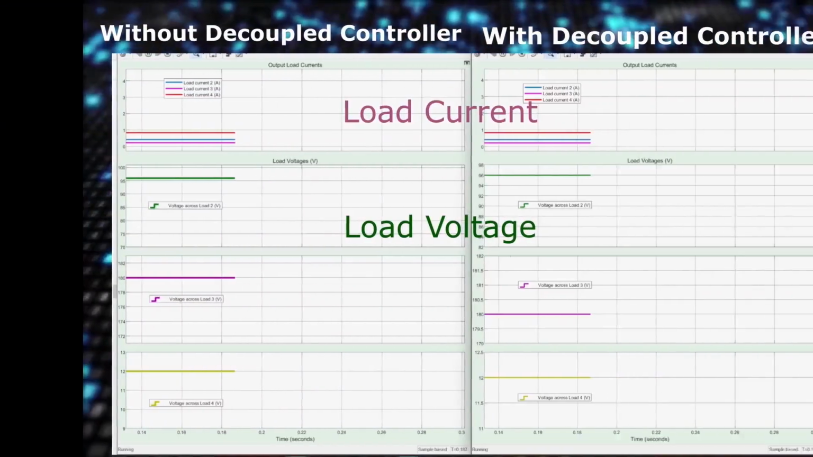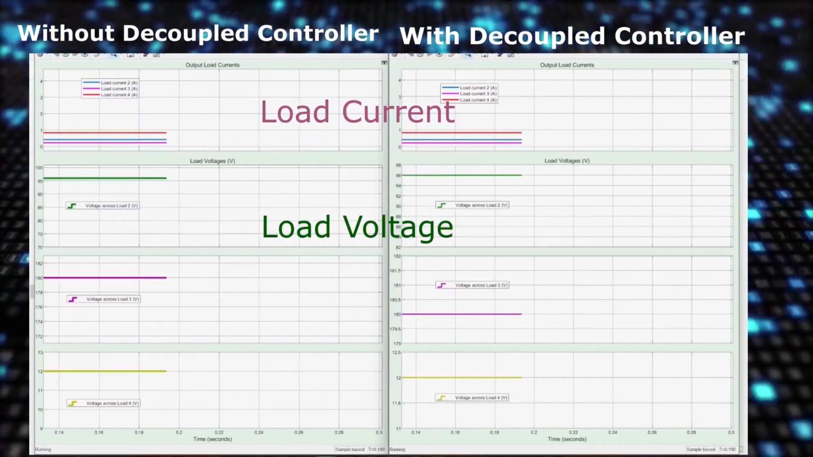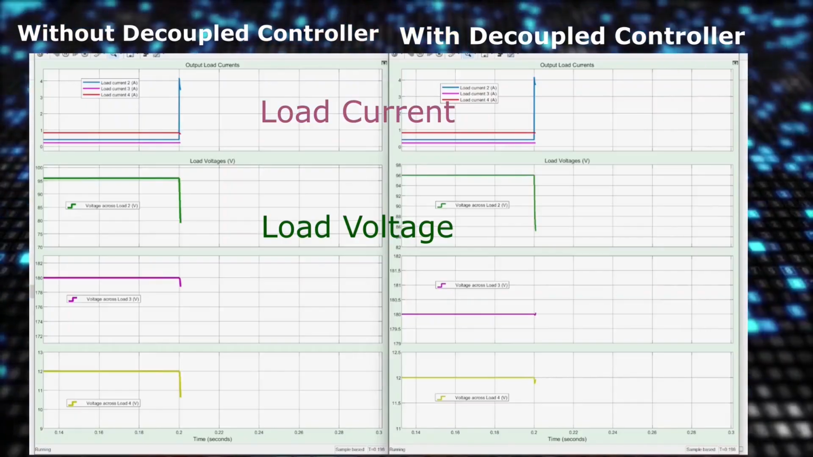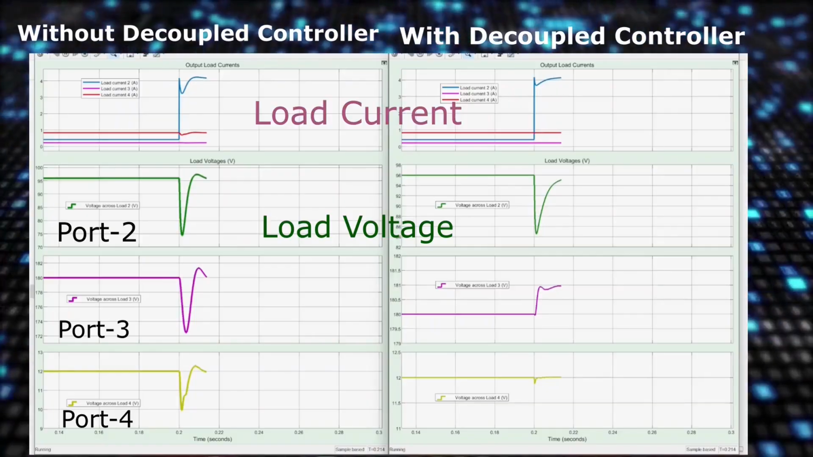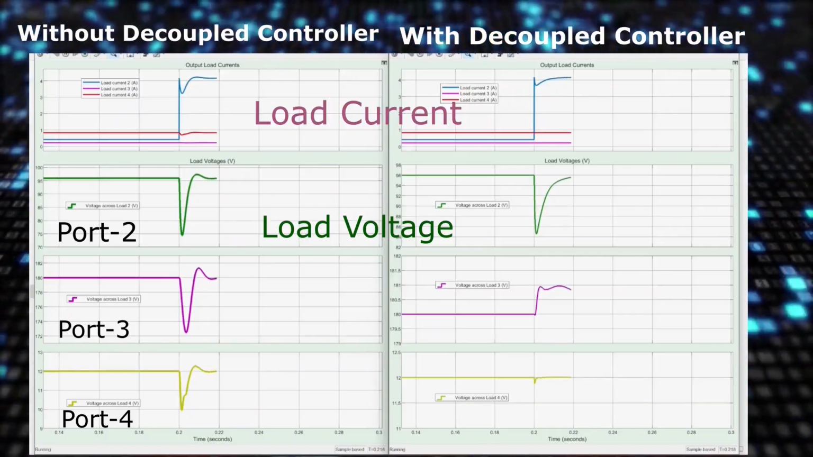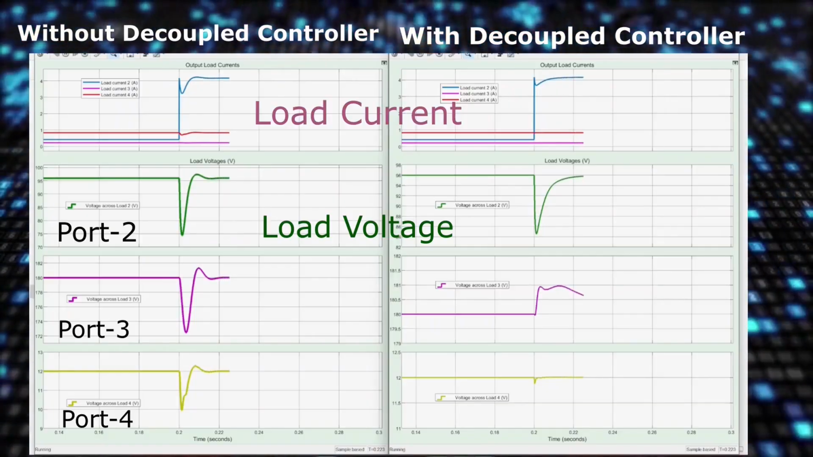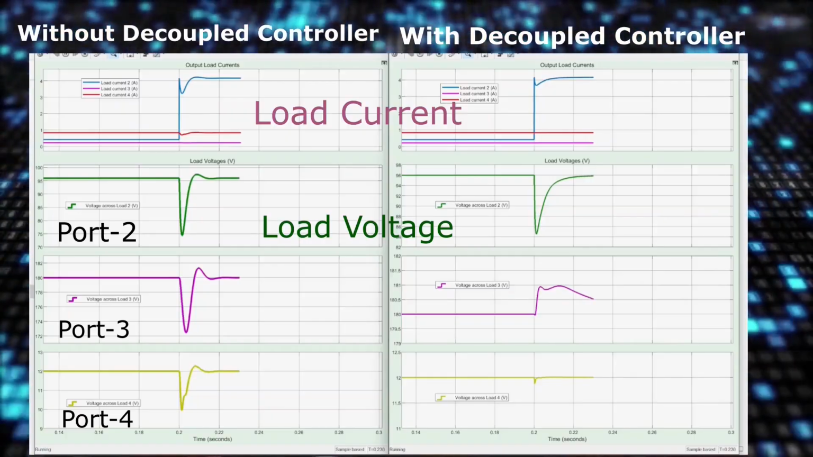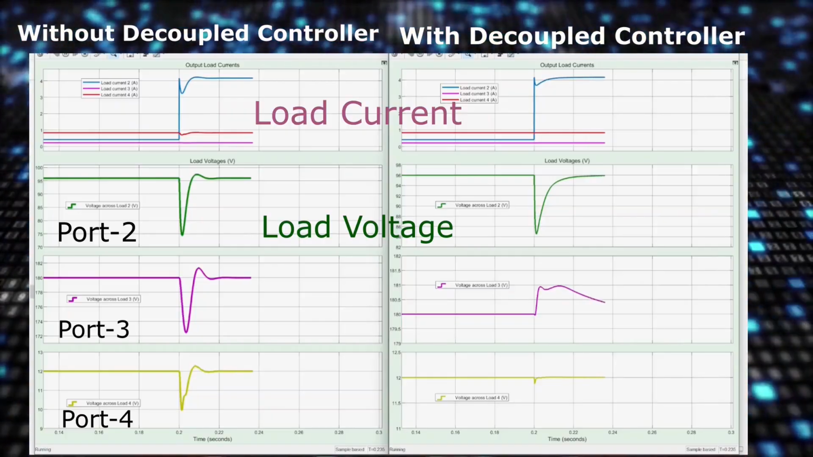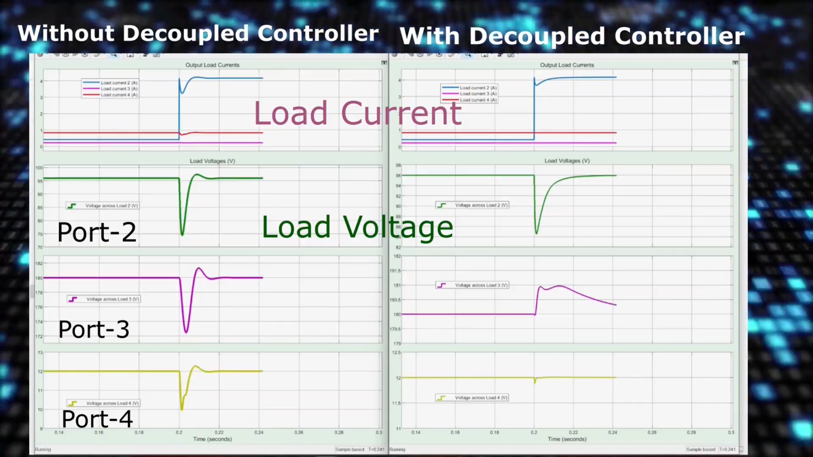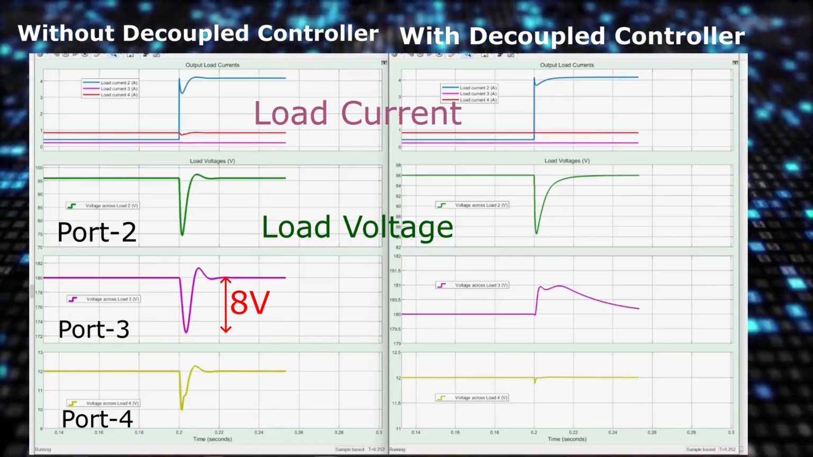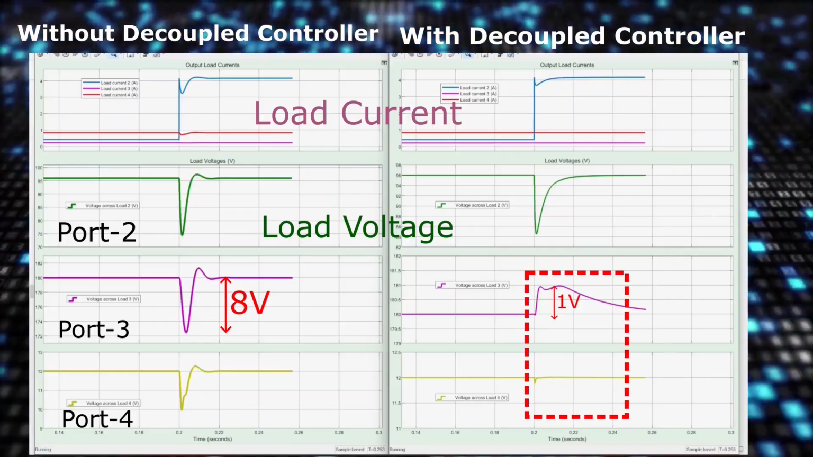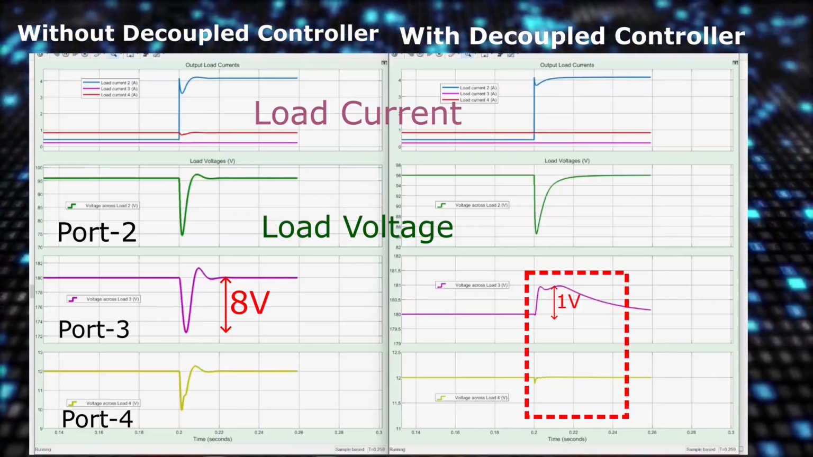The simulated results show load currents on top and load voltages below for ports 2, 3 and 4. This compares the CFQAB converter operating with and without the proposed decoupled controller. In the current fed bridge without decoupling, a disturbance on one port causes noticeable imbalance on the others. With the proposed controller, voltage deviation across ports is significantly reduced.